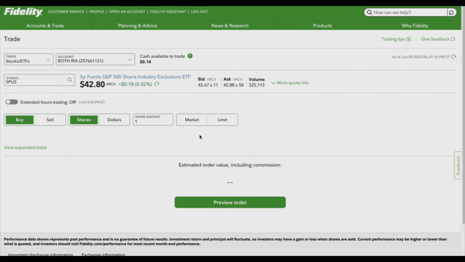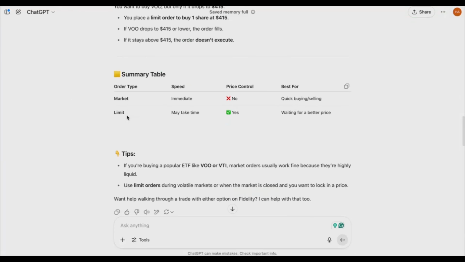Then after that, I either have to choose market or limit, better to market. When it comes to market, that means you want to buy immediately and you don't want to control price. So you don't have that option of controlling price. You just want to buy quickly or sell quickly. But if you choose the limit one, then it will take time, but you have better price control and you can wait for a better price.